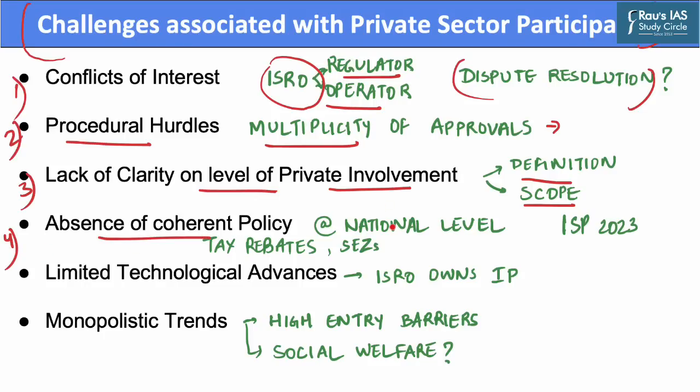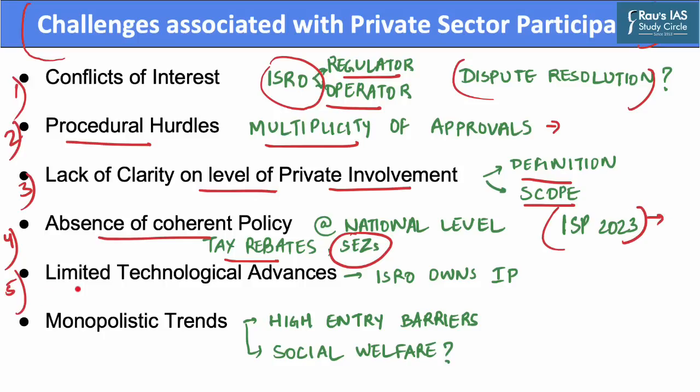There is an absence of a coherent policy framework at the national level, which could provide support and guidelines to technology manufacturing businesses, such as tax rebates and other advantages of operating in a special economic zone. However, only this month, the cabinet has approved India's Space Policy 2023. Now, the contours of this space policy will be covered later on.